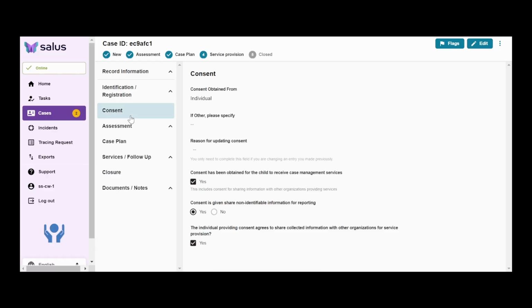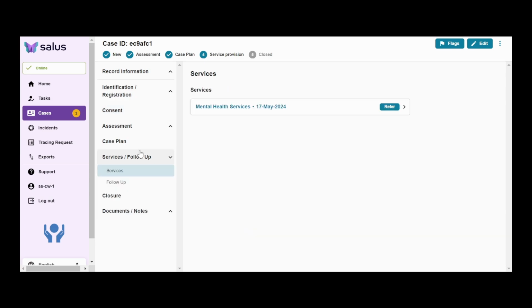Once you've added the new service, you can refer your case to the service provider. Note that unless the beneficiary has given their consent to share information, you will not be able to refer your case. SALIS imposes this restriction to make sure the informed consent of the beneficiary is respected.